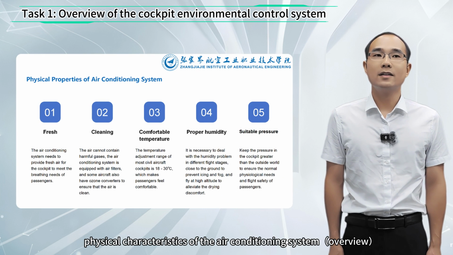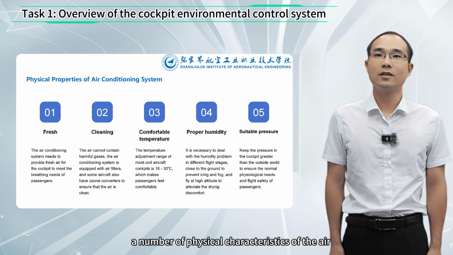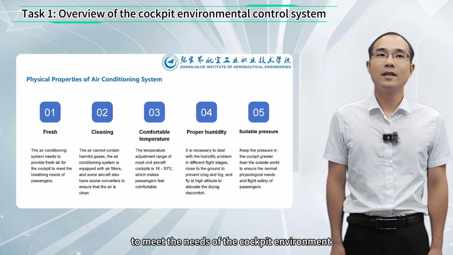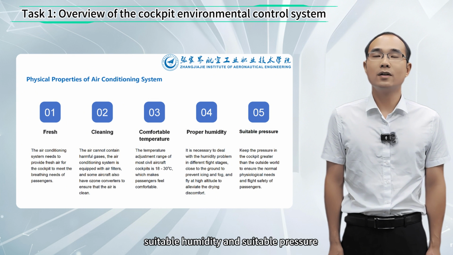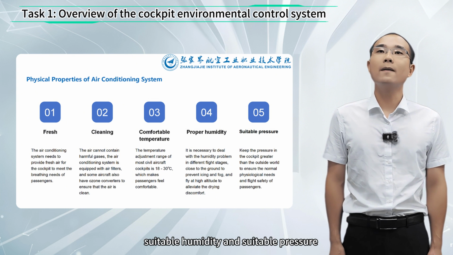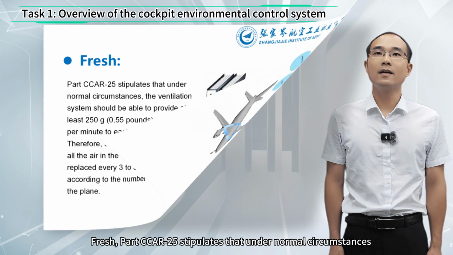Physical characteristics of the air conditioning system. Overview. The air conditioning system needs to adjust a number of physical characteristics of the air to meet the needs of the cockpit environment, mainly including fresh, clean, comfortable temperature, suitable humidity, and suitable pressure, 5 aspects. Let's learn more about them next. Fresh.